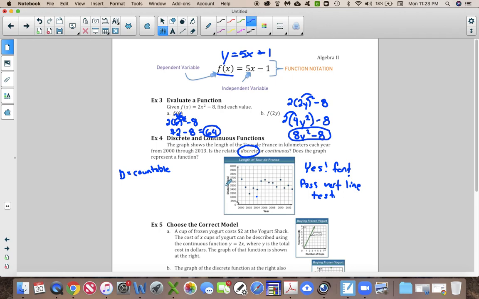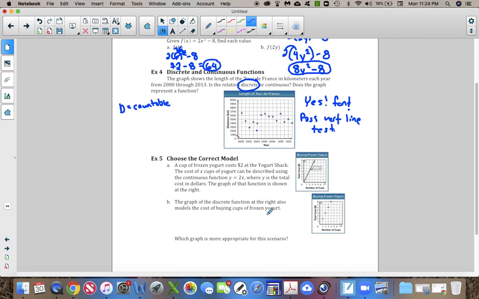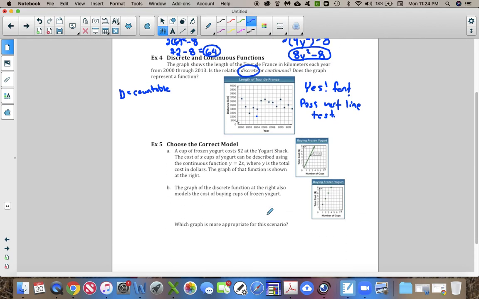Okay, discrete, countable. There are a countable amount of dots on that. Okay, I think of discrete as being a function that has only dots. Continuous would be a graph that has connected lines where you have, you know, decimals involved and that type of thing. Okay, so choose the correct model.